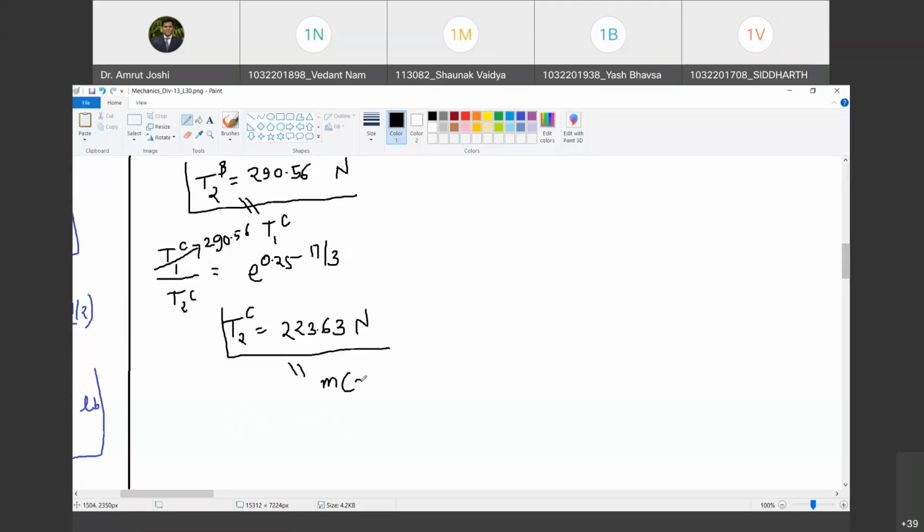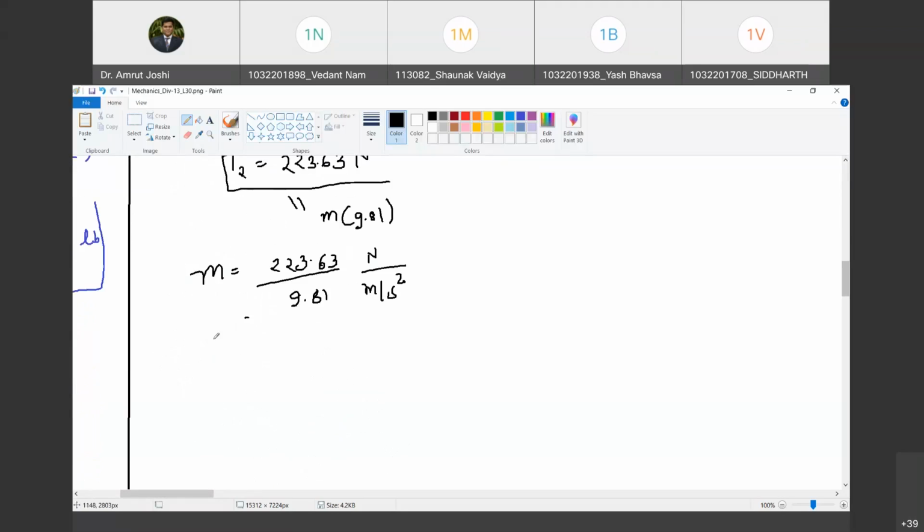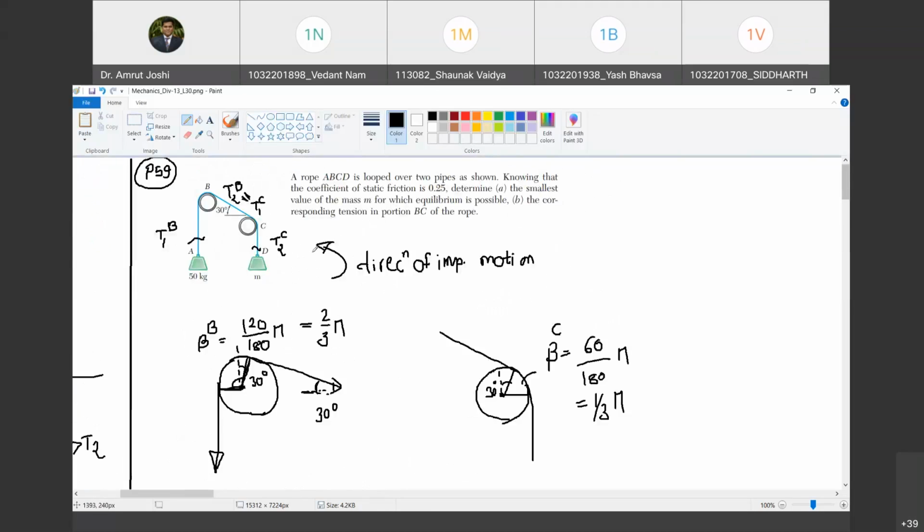So m into 9.81. Do you agree with me? So therefore, what is the value of m? M is equal to 223.63 Newton upon 9.81 meter per second square, so it is in kg. Are you with me? So tell me how many kgs? M is 22.79 kg. So 22.79 kg is the smallest value of m that satisfies equilibrium.